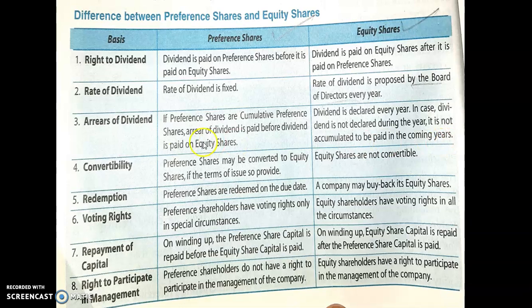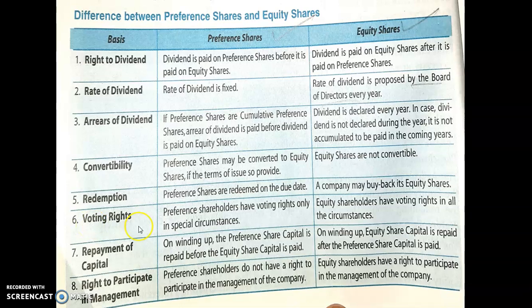Next, fourth point is convertibility. Preference shares can be converted into equity shares if the terms of issue so provide, but equity shares cannot be converted into any other form. Next is redemption. Redemption means repayment of the amount. Preference shares are redeemed on the due date, but in case of equity shareholders they can be bought back, the company can buy back its own share.